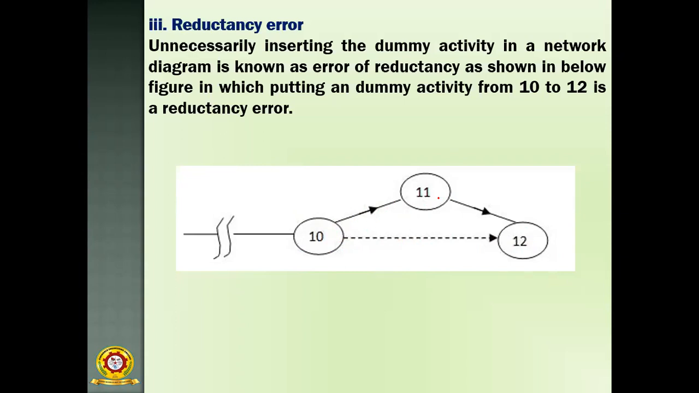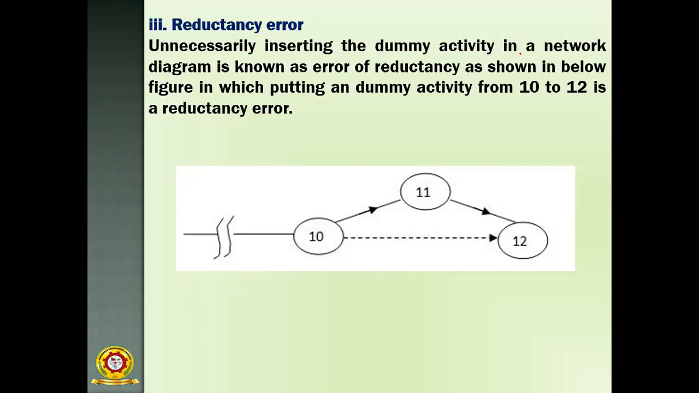So 10 is connected with 11, and 12 is connected with 11. So there is no chance of dangling or anything else. That's why there is no need to use a dummy activity. Without any purpose you should not use a dummy activity. Where it is necessary, then you have to use the dummy activity; otherwise you do not use any dummy activity unnecessarily. That is called the redundancy error. So you don't do it like this, you do it like this. Try to avoid these types of errors.